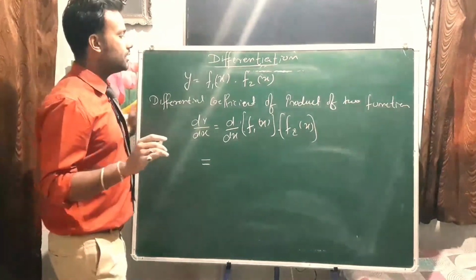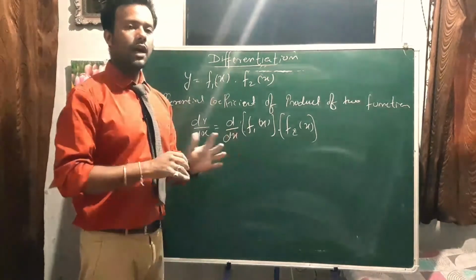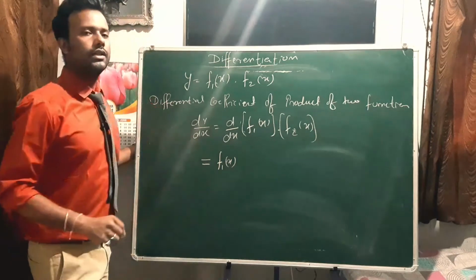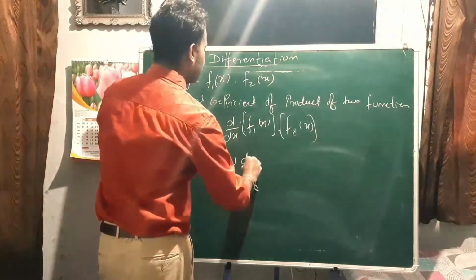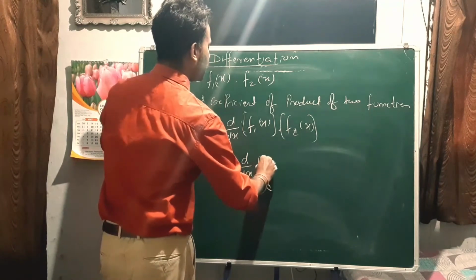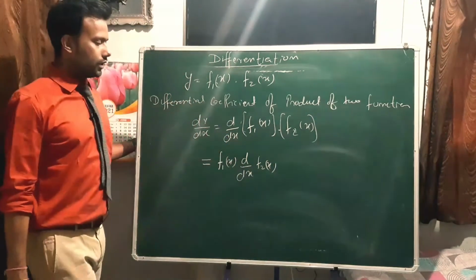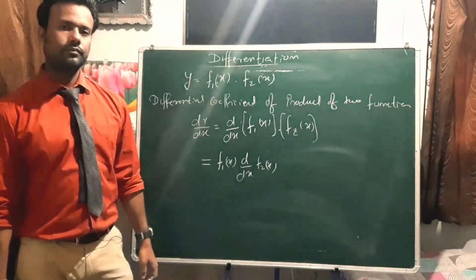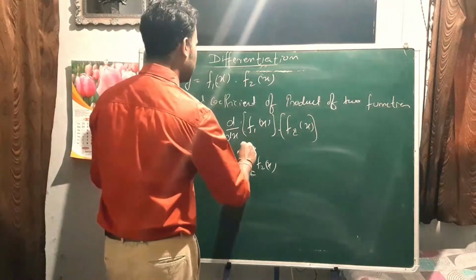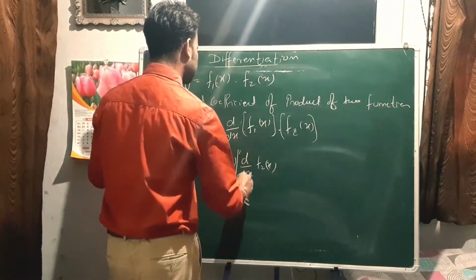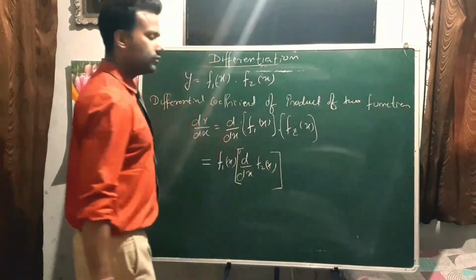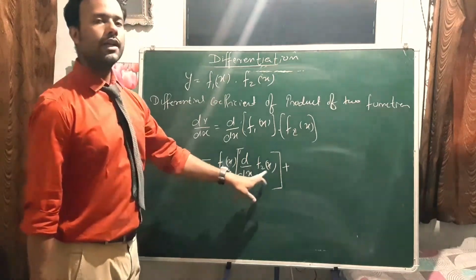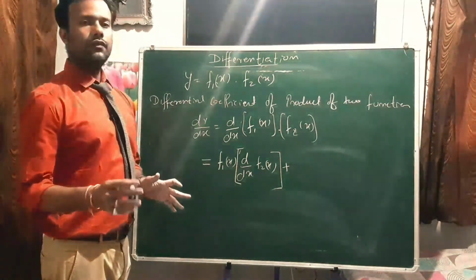First function same. That means just write down the first function as it is. First function same, that is f1x. I have not changed anything in the first function. Multiply by differentiation of second function. See here, first function same, differentiation of second function. Let's do it in the bracket. Plus, here we differentiate the first function. Now it's time to take the second function as it is.